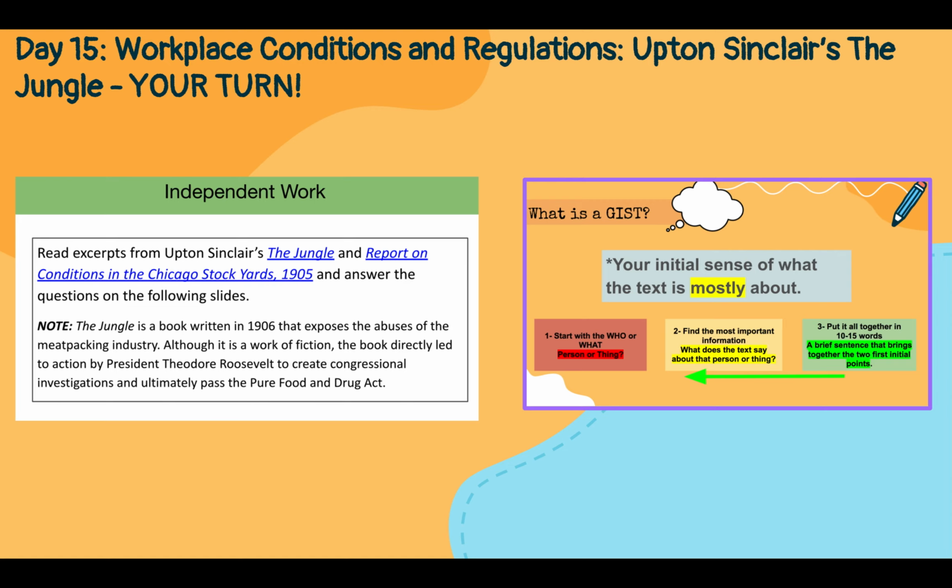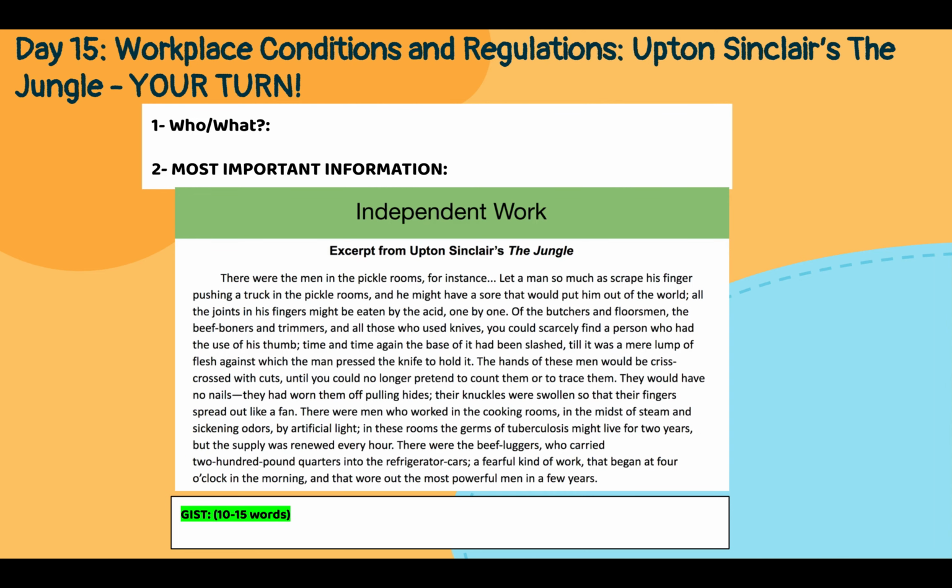Upon reading these excerpts, you are tasked with answering some questions. So reading the excerpts on the slide, you're able to create a text box and just annotate as you go. It's guaranteed that this gist strategy is going to help you understand what you're reading while you're reading it.